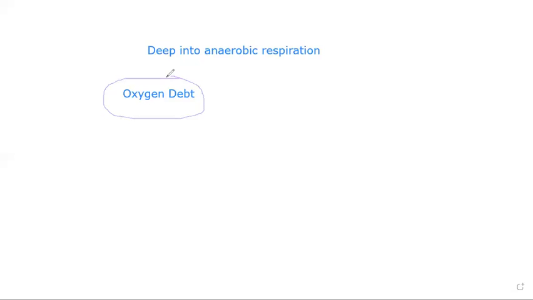Once the sprinter finishes his race, the target, the endpoint, still his heartbeat and breathing rate are higher. Why? Normally, in normal circumstances, the breathing rate is 20 beats per minute, BPM. This is directly linked to anaerobic respiration, lactic acid fermentation. Make note of this. These are exam questions.